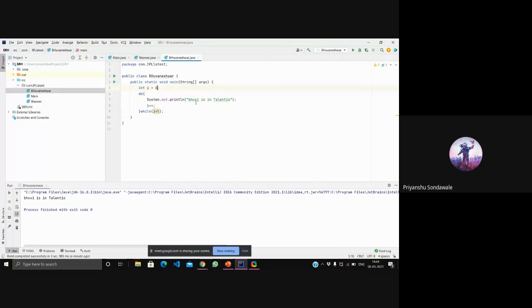It printed, incremented, but saw that this condition is wrong, so it does not perform any further operation. The loop broke and we got the output once. So this was all about our do while loop.